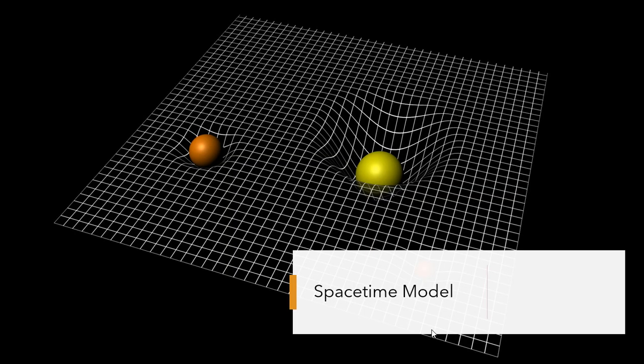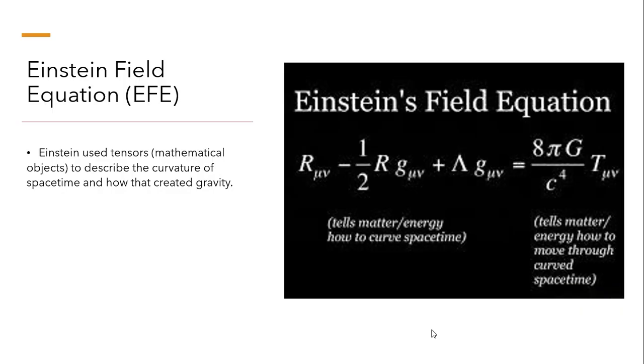As you can see, the flat plane is what we would call spacetime. As the two balls have matter and momentum, spacetime curves around them, creating a force that we know as gravity. Gravity can be modeled using the Einstein field equation, which uses tensors, or mathematical objects, to describe the curvature of spacetime and how it creates gravity. It includes things like the Ricci curvature tensor, the scalar constant, cosmological constants, and the stress-energy tensor.